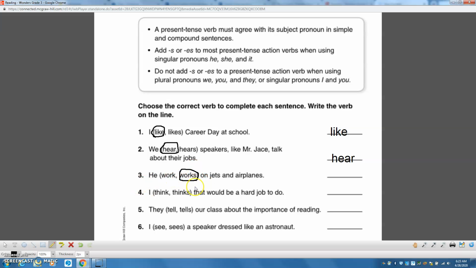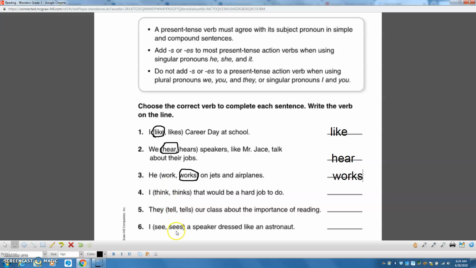So let's read this sentence using the correct verb. He works on jets and airplanes. If we were to say he work on jets and airplanes, that doesn't sound right. So we know that when it's a singular pronoun, except for I and you, we're going to add the S. So singular pronouns like he, she, or it, because it's only talking about one. For the next 3, let me type that in. We used works for this one. A little bit higher.